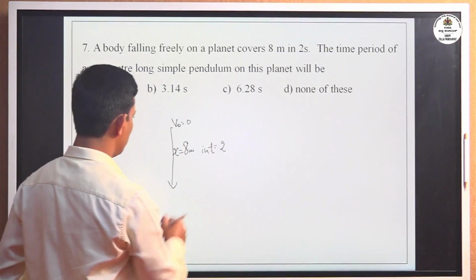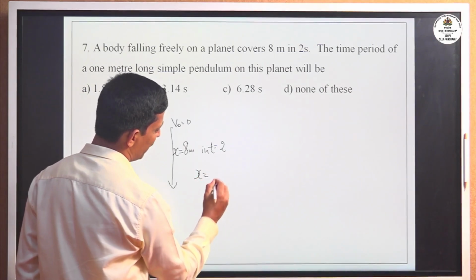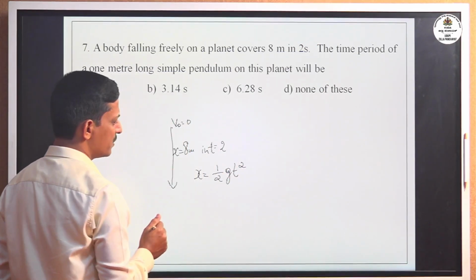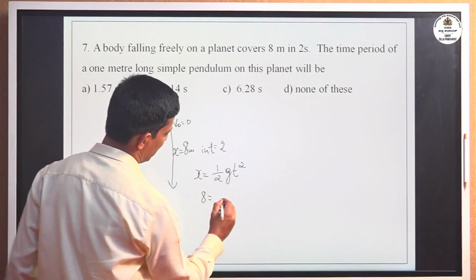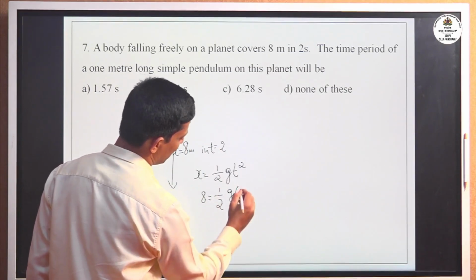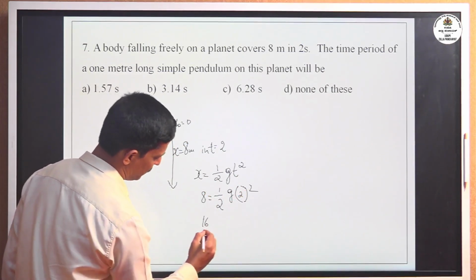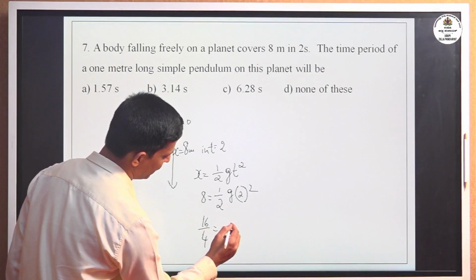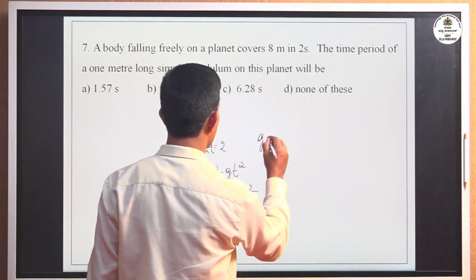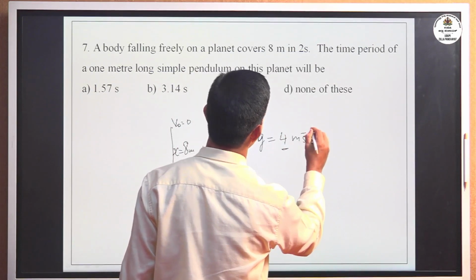Using the equation of motion, we get x equal to half g t square, as v naught is 0. So 8 equals half times g times 2 square, 2 squared is 4, half of 4 is 2, so g equals 8 by 2, which is 4 meter per second square.